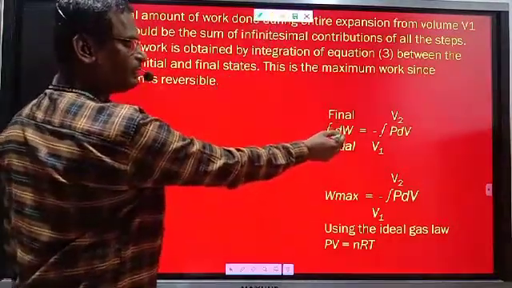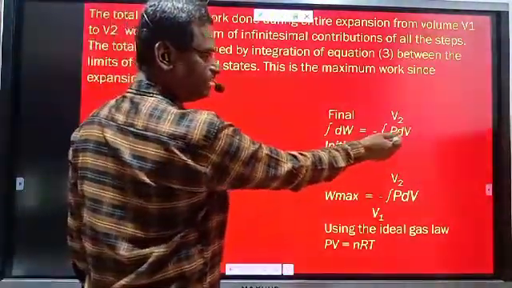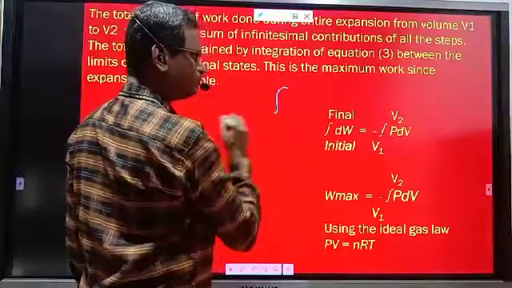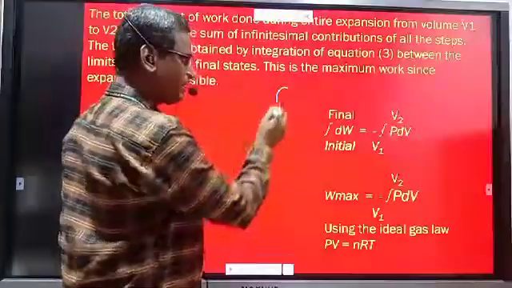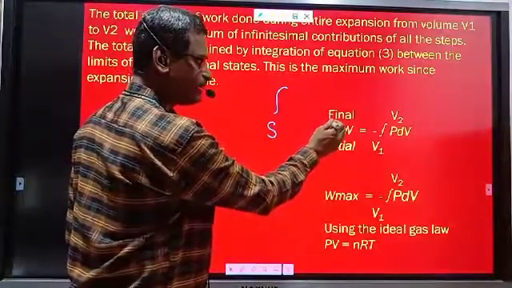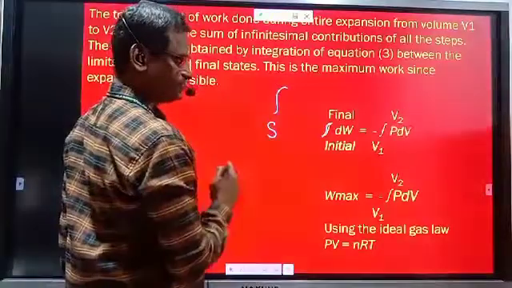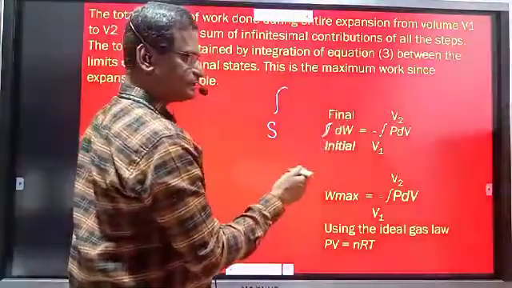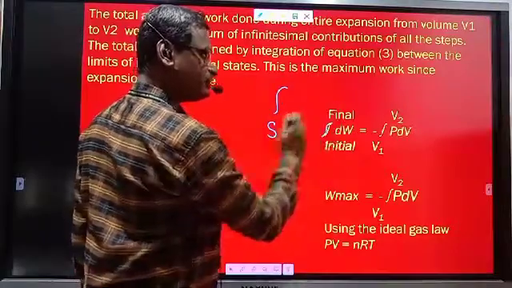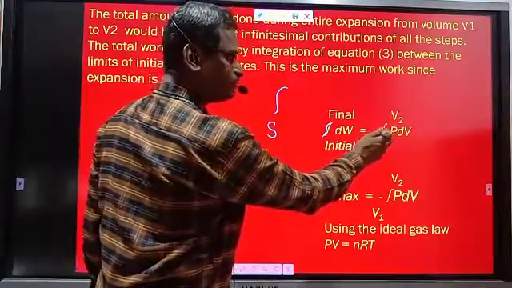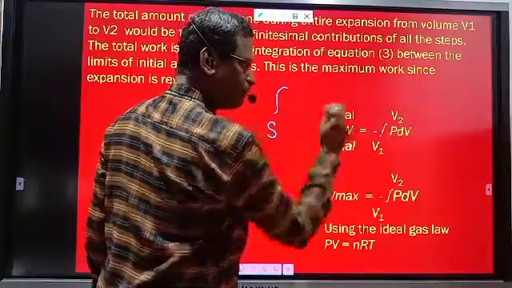So here the integration of dW of the previous step. See this symbol. It is a distorted S, S means summation, and this distorted S is nothing but the integration. So the integration of dW, work done from the initial state to the final state, is equal to minus the integration of PdV from V1 to V2.